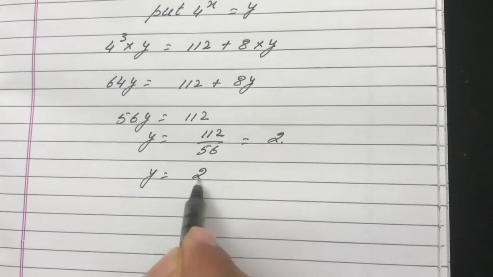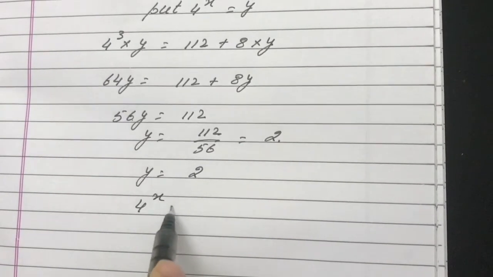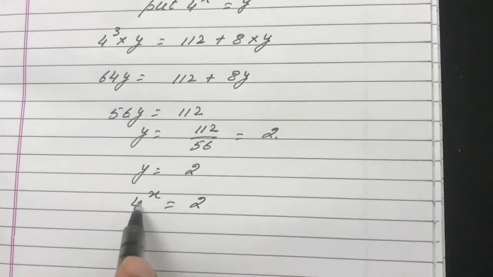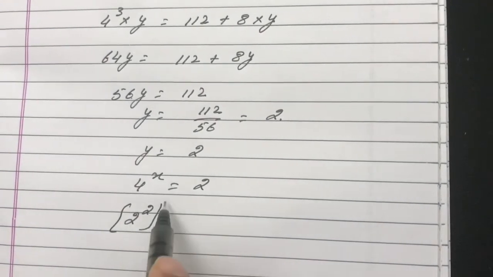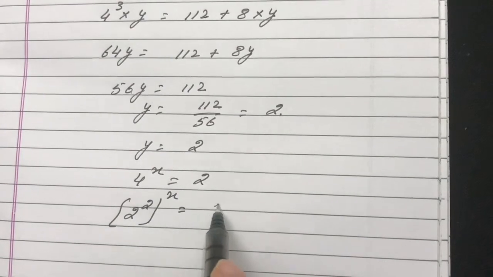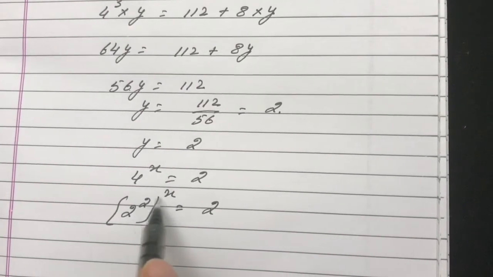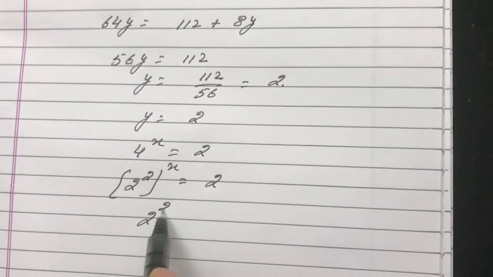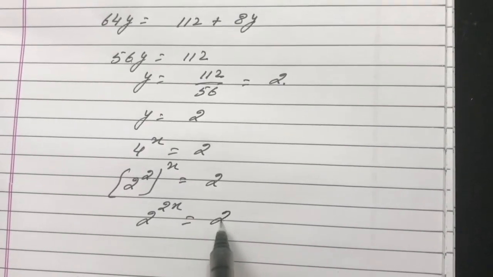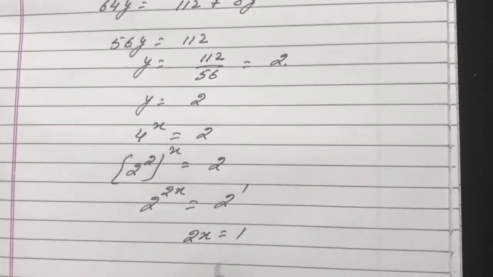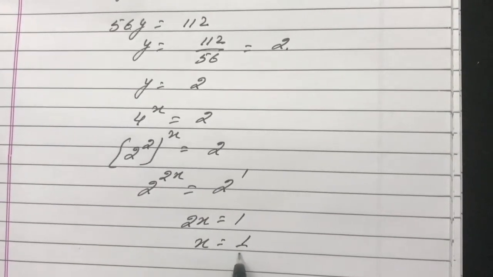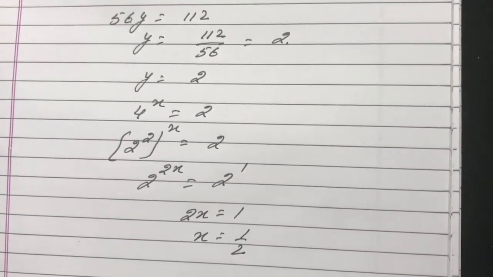So y is 2. 4 raised to power x is 2. I change it into powers of 2. 4 can be written as 2 squared, raised to power x equal to 2. So I multiply the powers. 2 raised to power 2x is equal to 2 raised to power 1. So 2x equal to 1, x equal to 1 upon 2.